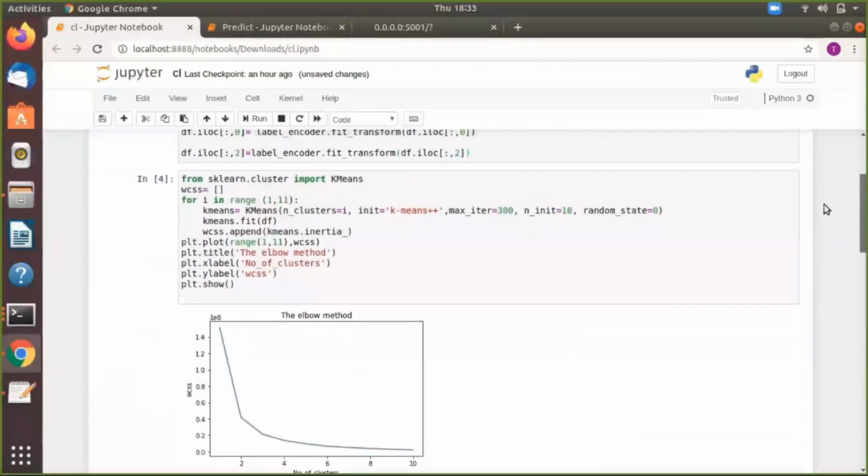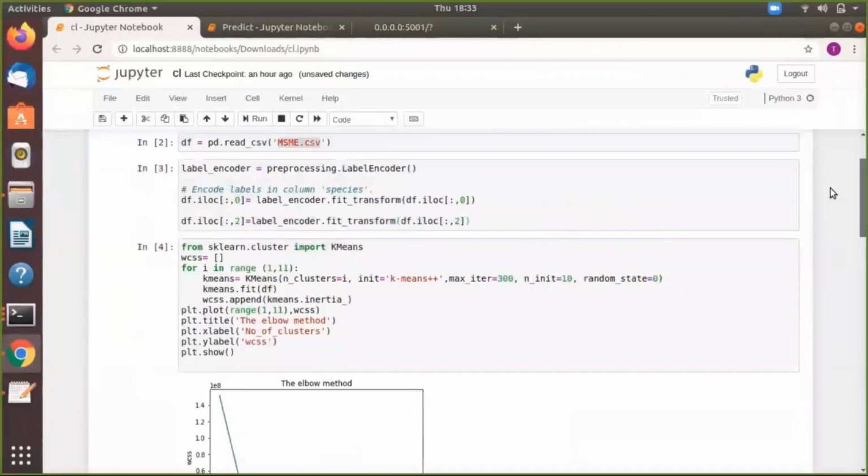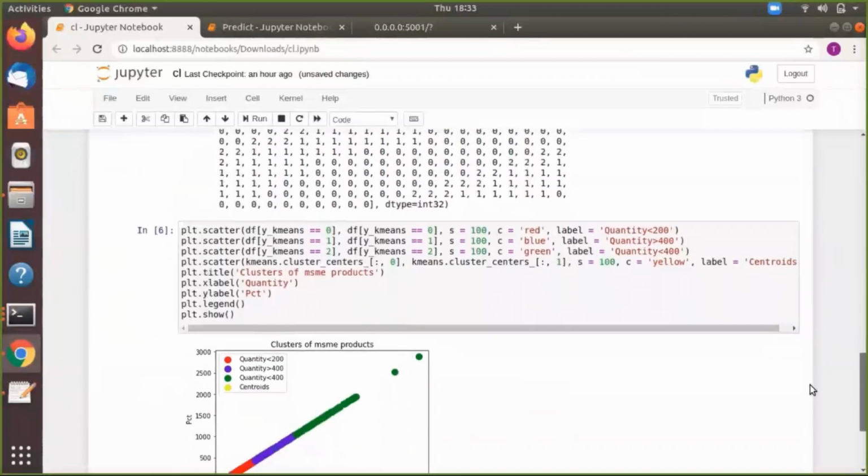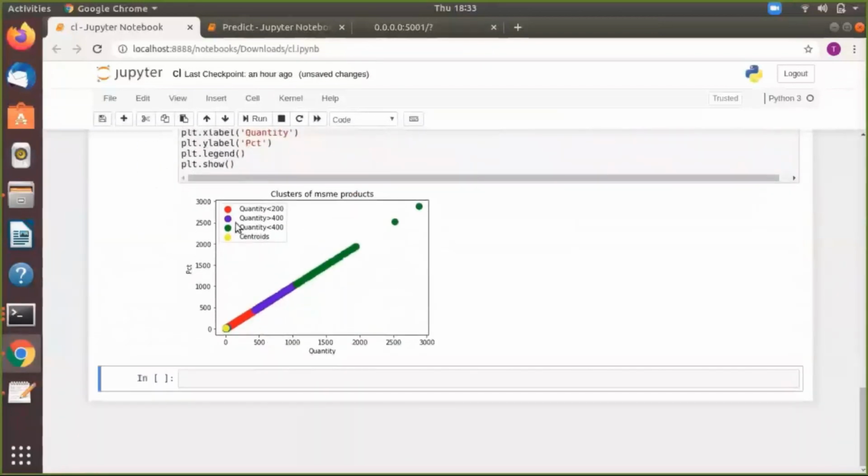This is the array of the clusters in which 0 defines that the sale of the product is less than 200, 1 describes the sale quantity more than 400, and 2 describes the sale quantity less than 400.